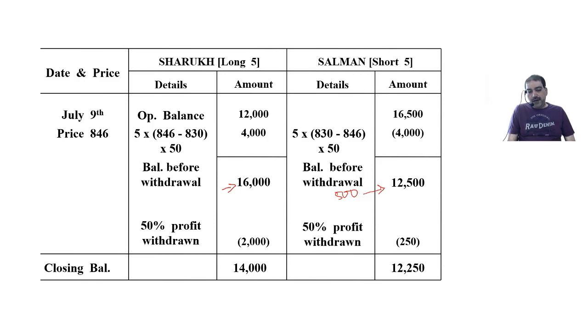At the end of the day, you can find that Shahrukh is making more profit as compared to Salman. So Shahrukh must be having some gain. Let us see what is the total amount of gain that Shahrukh has got. It's not 2,000. There is a formula for that. Whatever is the profit of Shahrukh has to be the loss of Salman.